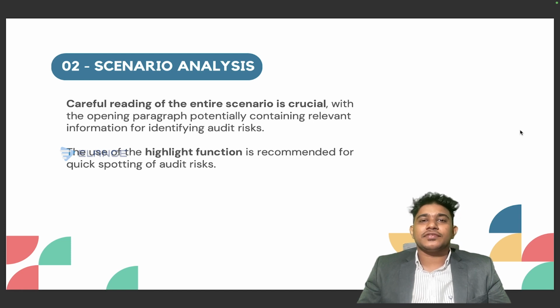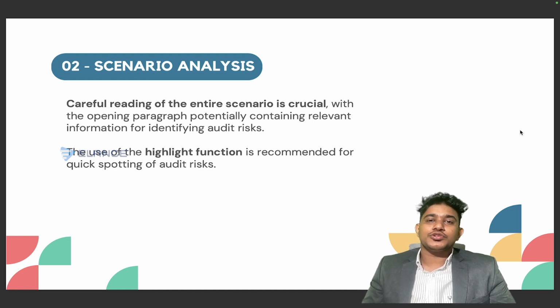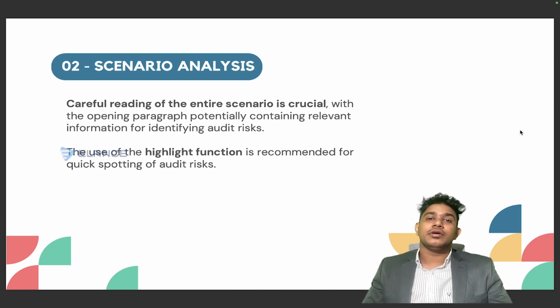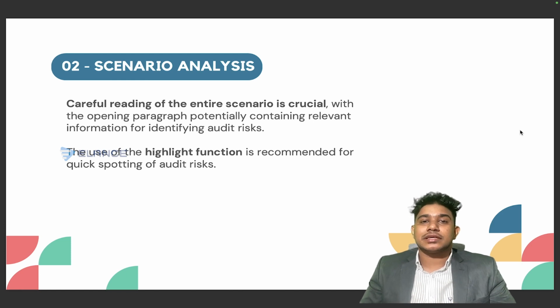So say for example, if it is mentioned that the company has spent 20 million on research and development, you should not initially directly try to pick what is the risk in that case. Instead, you should try to understand what is the required accounting treatment if 20 million is spent on research and development. Then you have to think, okay, in this case, what will go wrong from the scenario? And that will give you the actual answer for a risk. Always try to pick the required accounting treatment from the scenario, and its vice versa can be chosen as the risk.